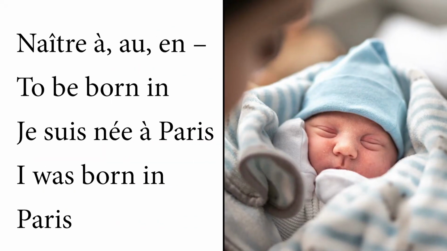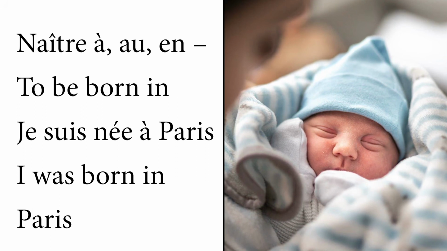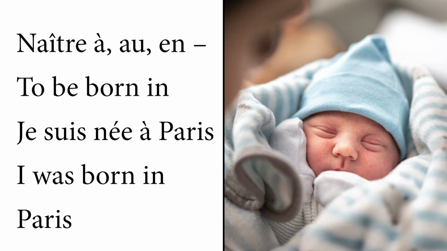Naître à, naître au and en. To be born in. Je suis né à Paris. Here again the participe passé shows that the person who said it is a female character because there is an extra e added after the participe passé. Je suis née à Paris. Je suis né à New Delhi. Il est né à Bogota means he was born in Bogota. So, I was born in Paris. He was born in Bogota.